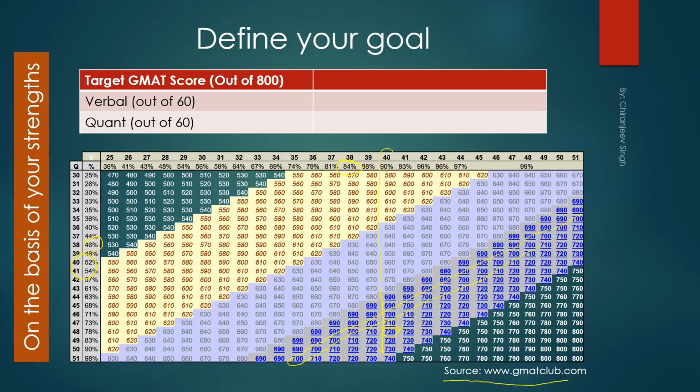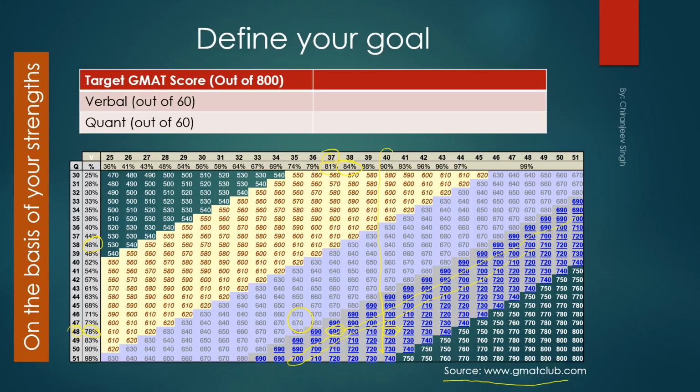So you shouldn't just say, no, I want to score equally in quant and verbal. If you're thinking of scoring almost equally in quant and verbal, you should look at percentiles. So you can say that, yeah, I want to score around 80 percentile on quant and 80 percentile on verbal. In that case, you should be aiming for around 48 on quant and around 37 on verbal. Okay, in that case, 48 on quant and 37 on verbal will give you around 690. So it could be 670, 680, 690, 700. So this table is not very accurate. Again, using this table, you can figure out the splits that you are targeting.